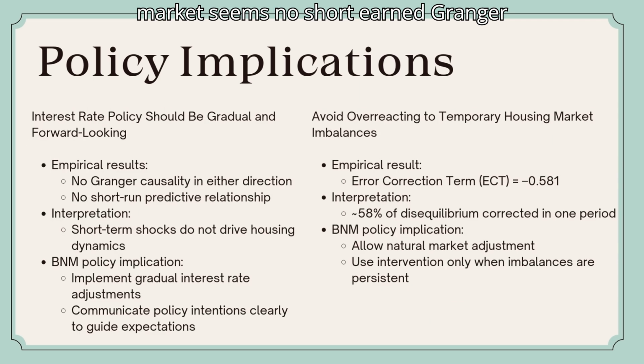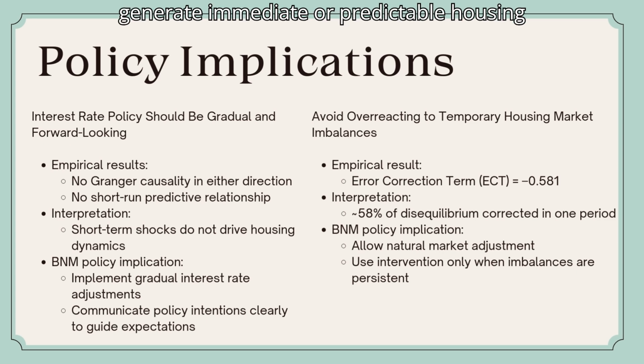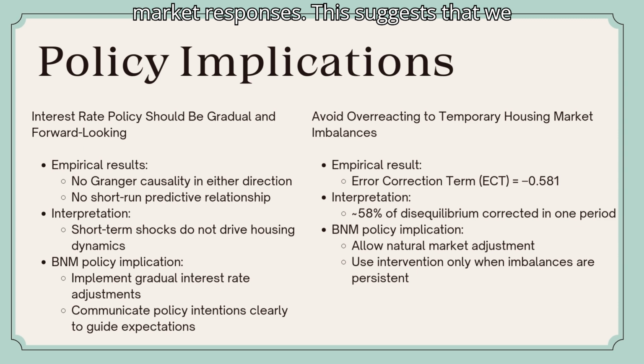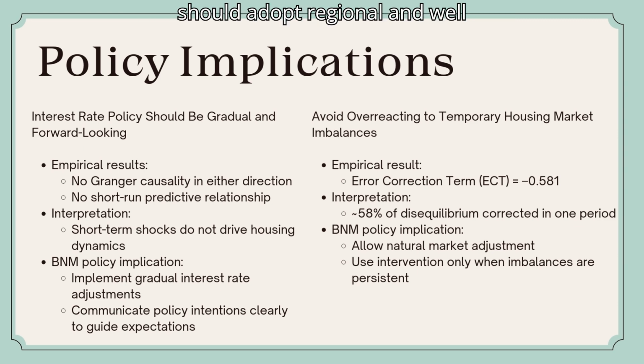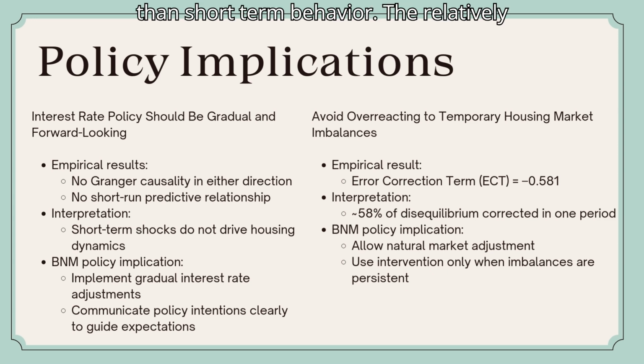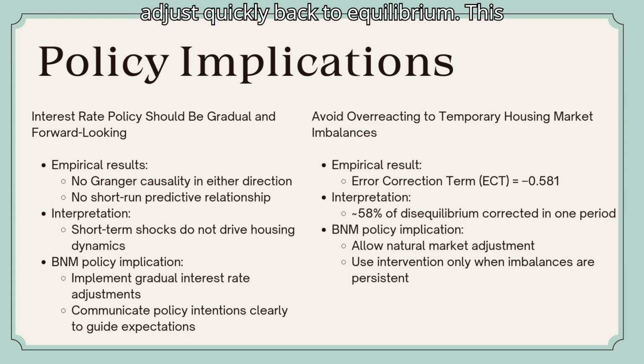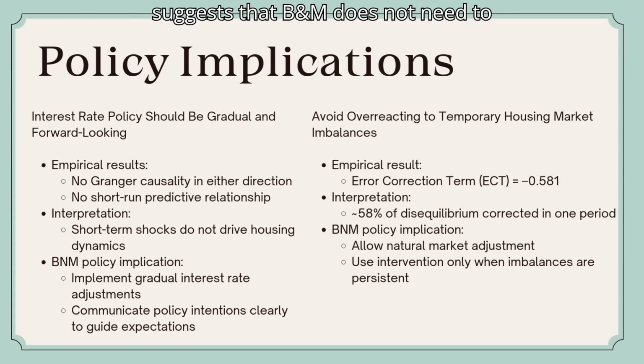Since no short-run Granger causality is detected between house prices and transaction volumes, abrupt interest rate changes are unlikely to generate immediate or predictable housing market responses. This suggests that BNM should adopt gradual and well-communicated policy adjustments to influence long-run expectations rather than short-term behavior. The relatively large error correction term, or ECT, indicates that the housing market adjusts quickly back to equilibrium. This suggests that BNM does not need to intervene aggressively in response to temporary deviations, as the market has a